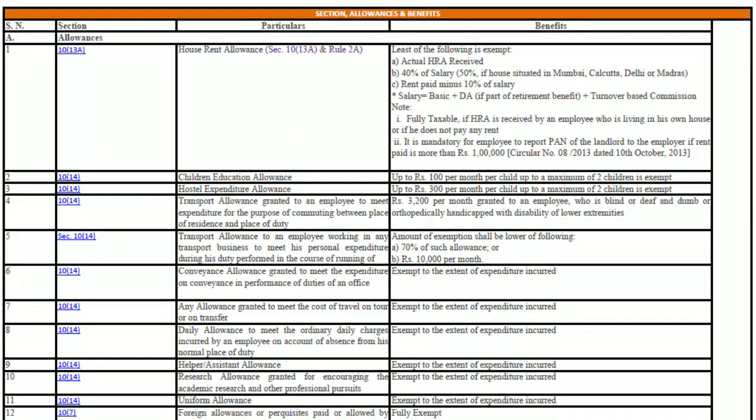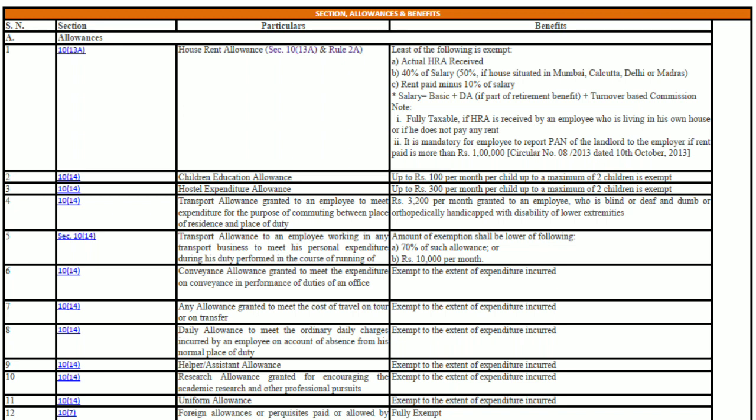In the same way that we displayed the new and old tax regimes, we are also displaying here the allowances on which you can get exemption. I request the viewers to go through all those allowances and find out whether they'll be able to take any benefit out of that. Now, here is a list of all the allowances which can be exempted.